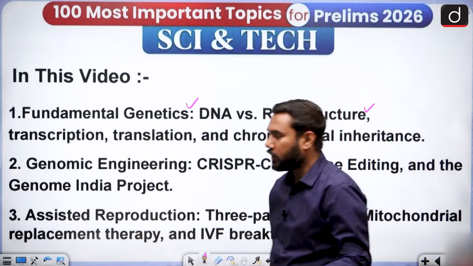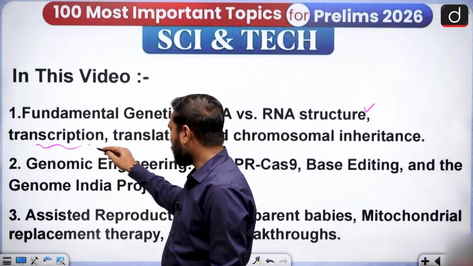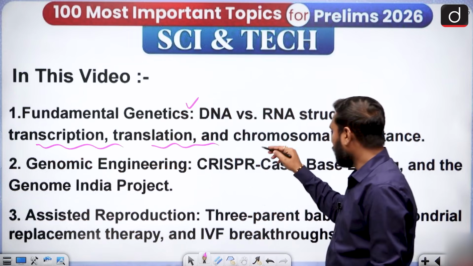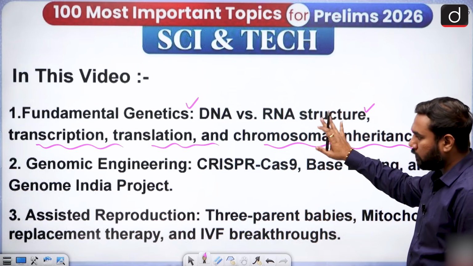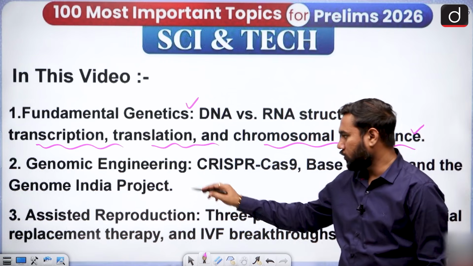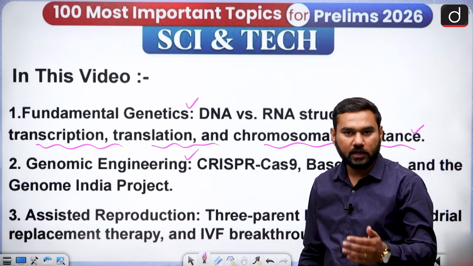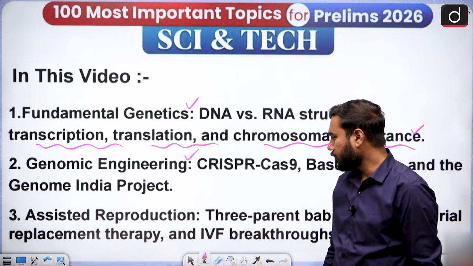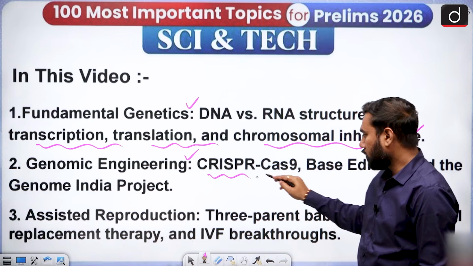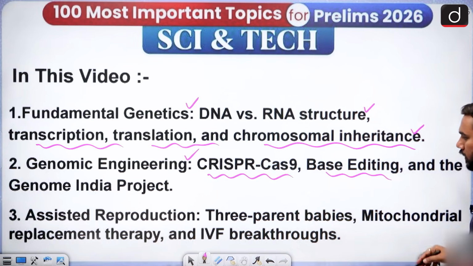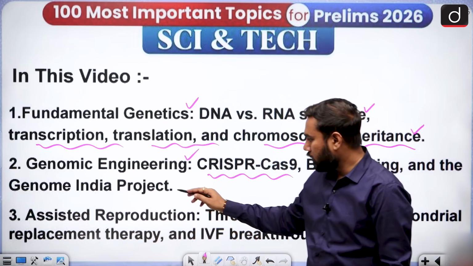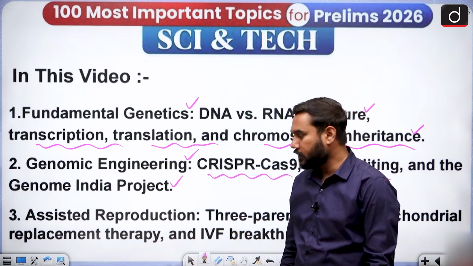But the most important things are transcription, translation and chromosomal inheritance, because they are very important for knowing genetic engineering, or maybe we can say genomic engineering, where the hottest topic is CRISPR-Cas9 and base editing, and the Genome India project that is very highlighted these days.